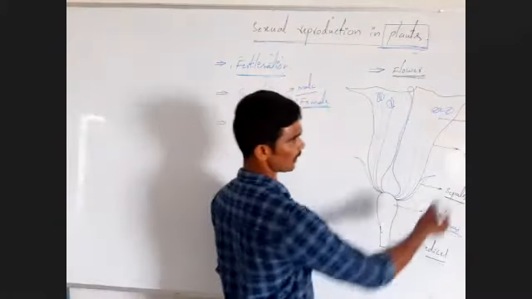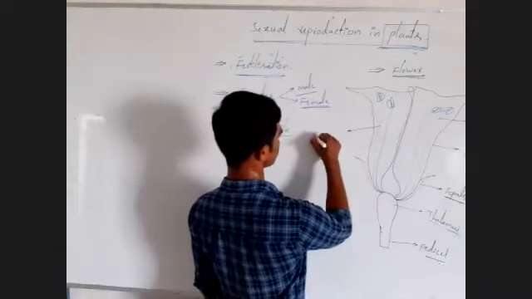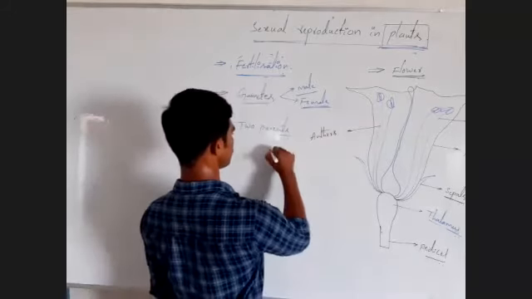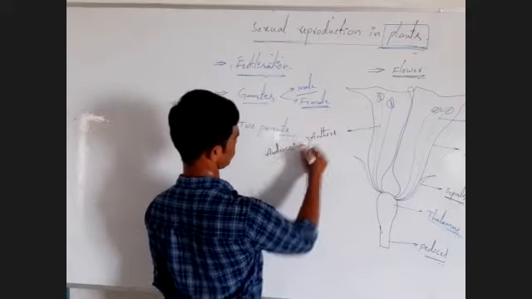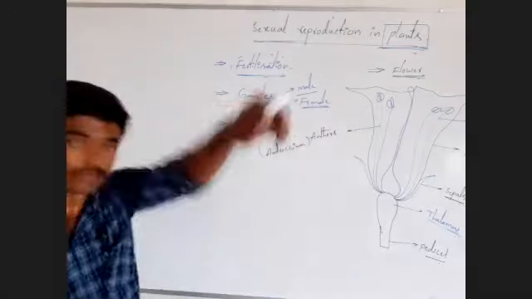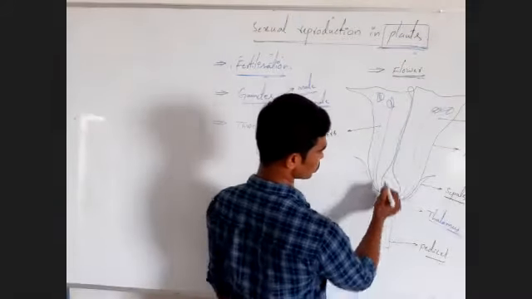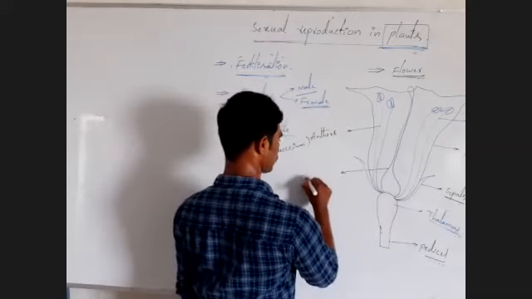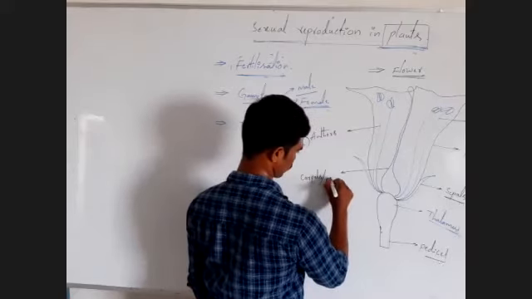Okay, androecium. These anthers are all collectively called androecium. Okay, next, the fourth whorl contains carpels or pistil.